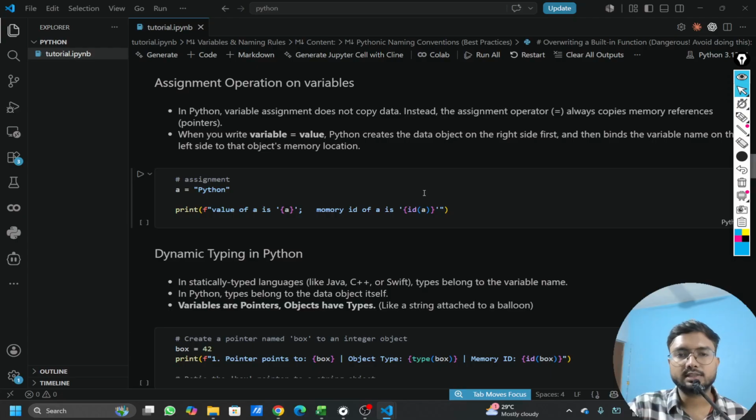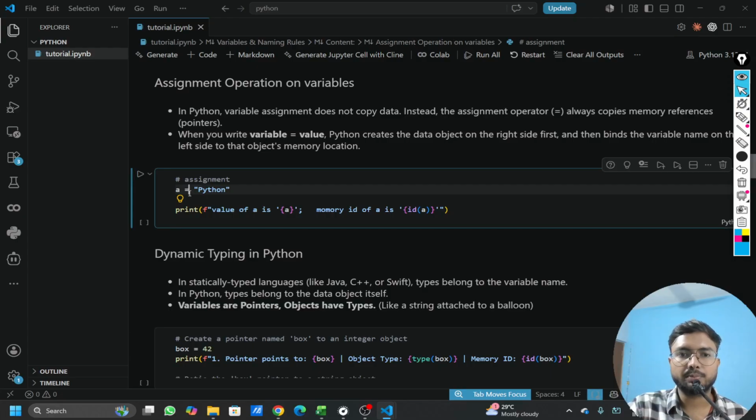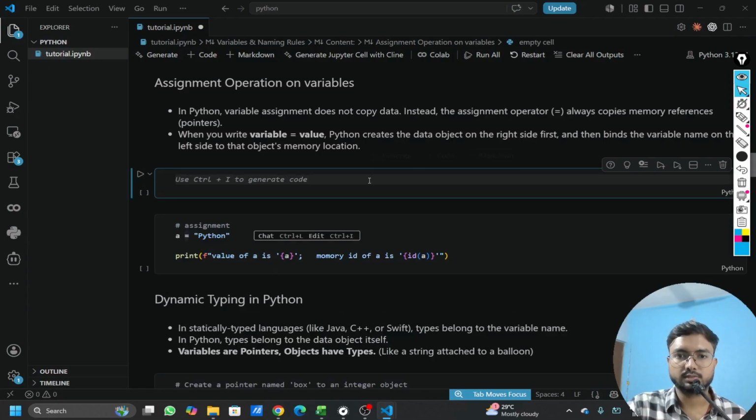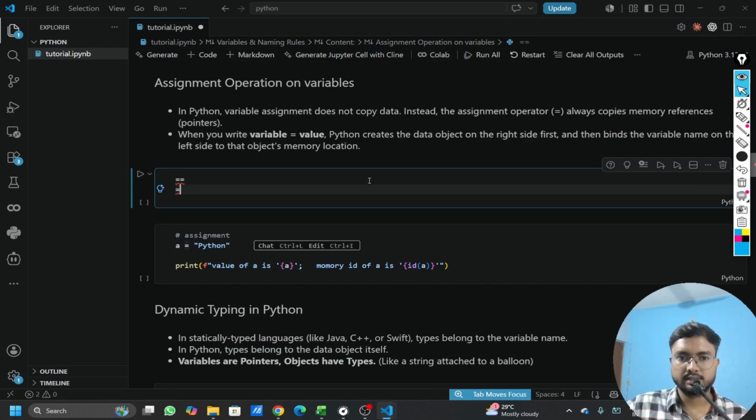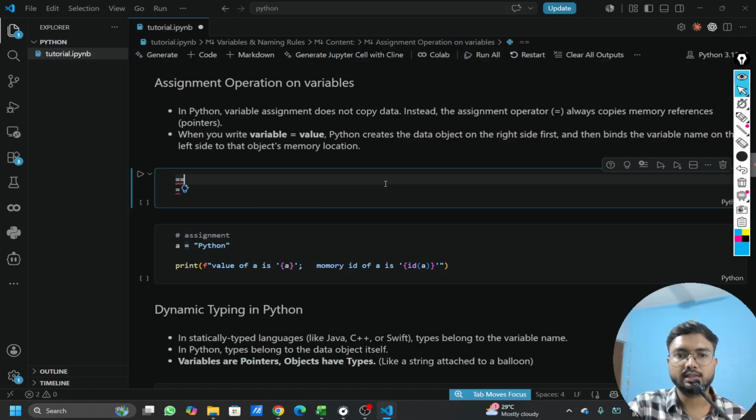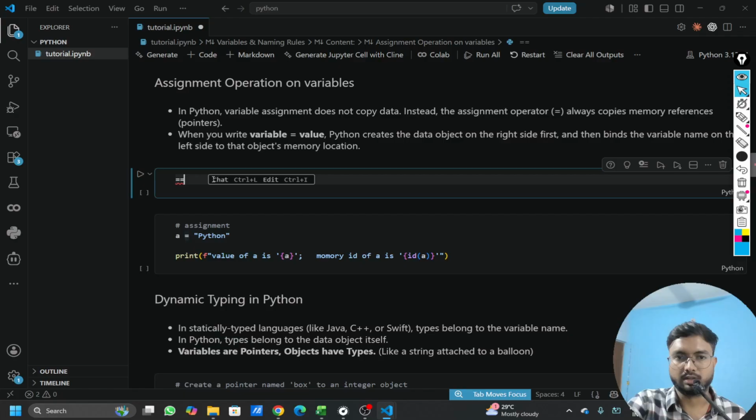Now let's try to understand what this assignment operator means, because we understood that we are declaring or initiating a variable by equal to, and there is also double equal to. This one is different, and that one is different. So single equal to is an assignment operator, and double equal to is a conditional operator which checks whether two values are the same or not.